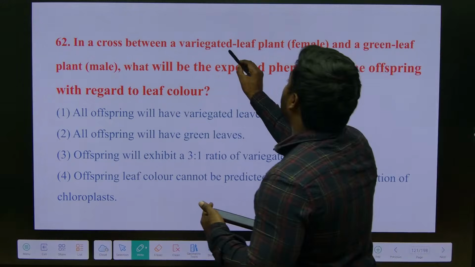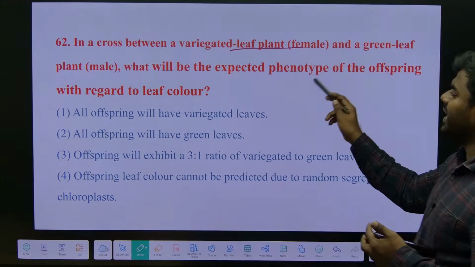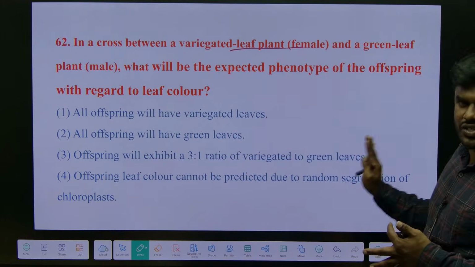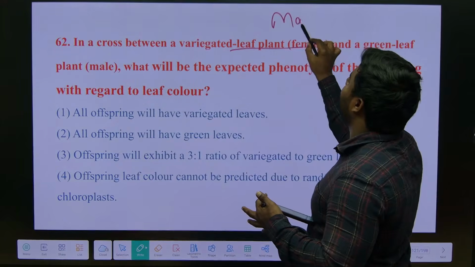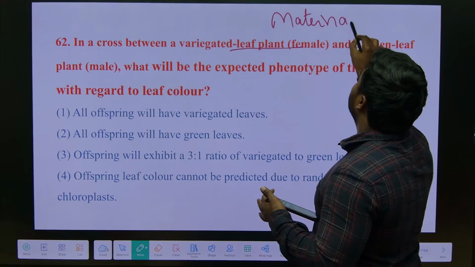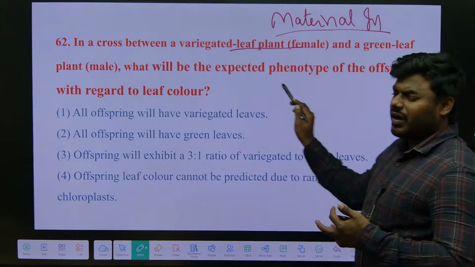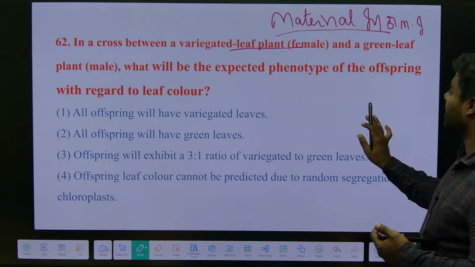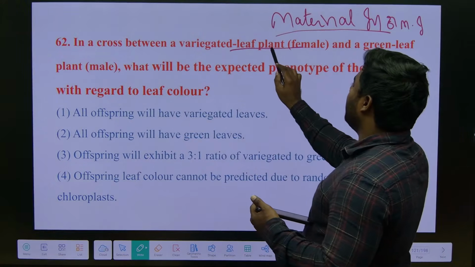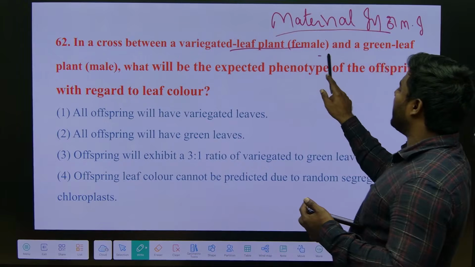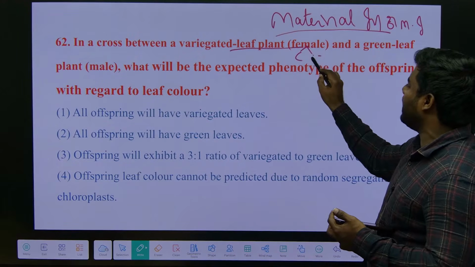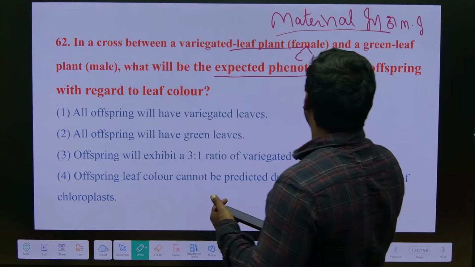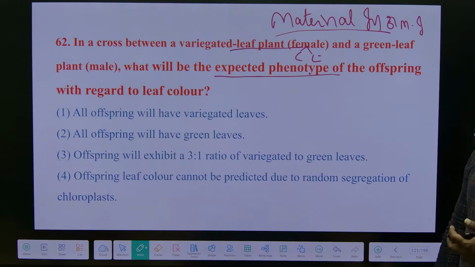Originally, in a cross between a variegated leaf plant female and a green leaf plant male. In the question, what they have not mentioned is maternal inheritance, or mitochondrial inheritance. Originally, in a cross between a variegated leaf plant female, which contains both chloroplast and leucoplast, and a green leaf plant male, what will be the expected phenotype of the offspring with regard to the leaf color?